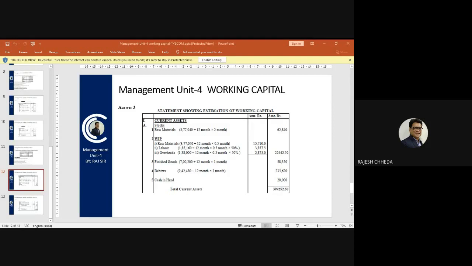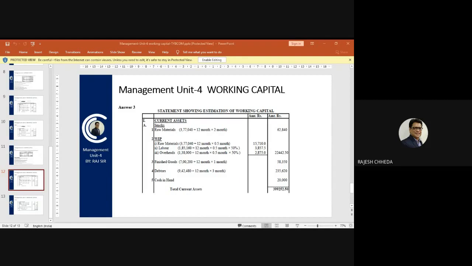3,77,040 divided by 12 months. First is divide by 12 months, which we discussed. Every amount will be divided by 12 months to arrive at 1 month amount. And then they are saying that stock is to be kept for 2 months. So multiply by 2 months. So the amount you are getting is 62,840, which you have written in the outer column.